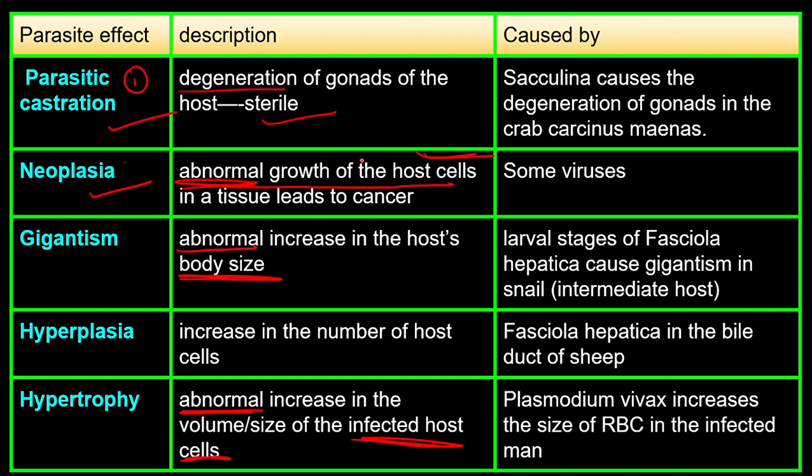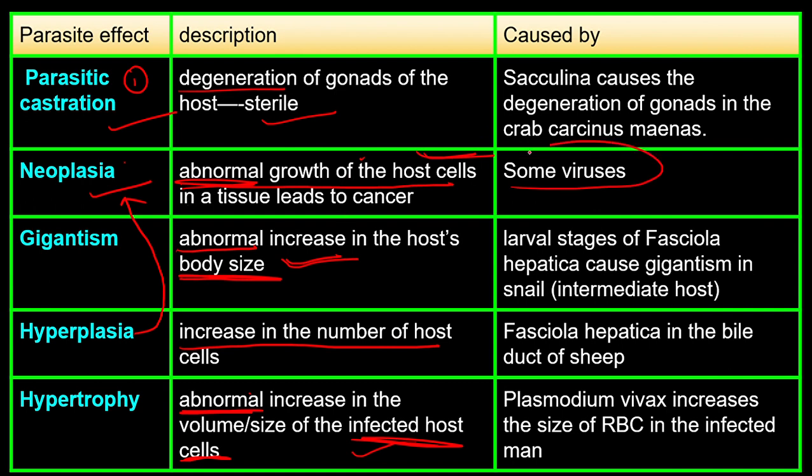Neoplasia is abnormal growth of the host cell. Gigantism, abnormal growth of the whole body organism. Hypertrophy में abnormal growth होगा, but only infected cell का होगा. Hyperplasia is nothing but only increase in the number of host cell. Hyperplasia जब बढ़ जाता है, it causes neoplasia.